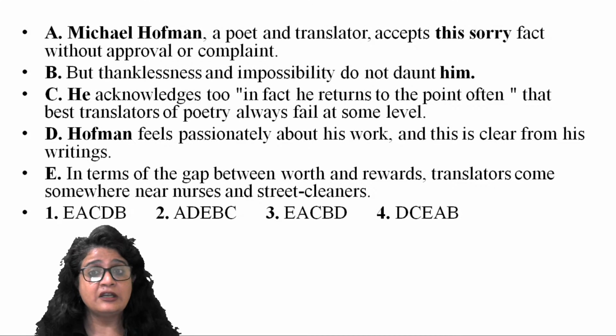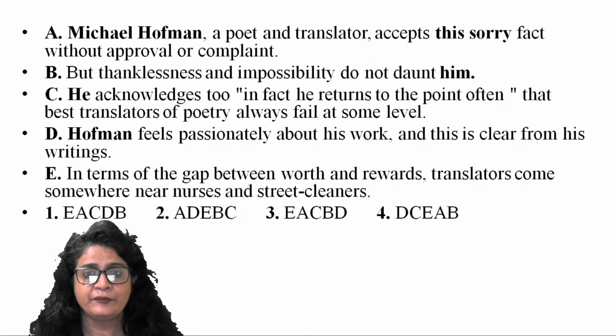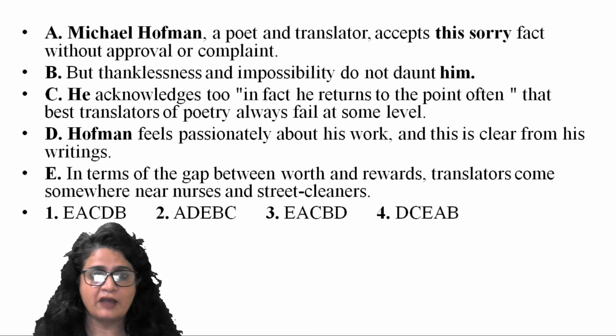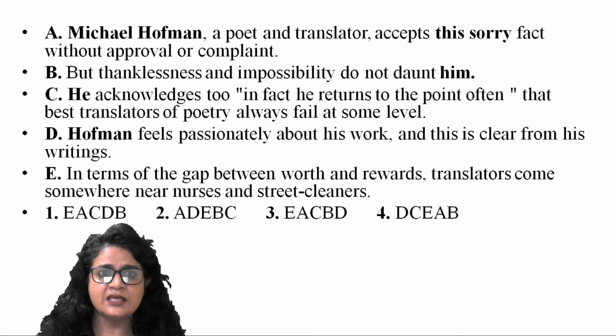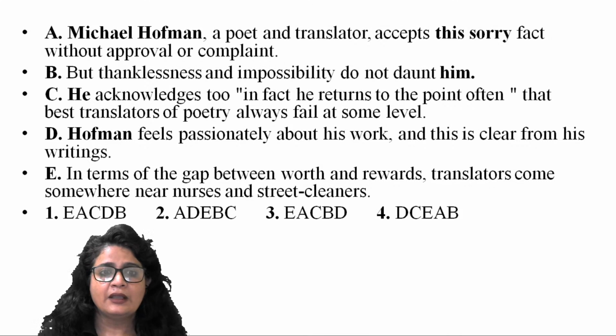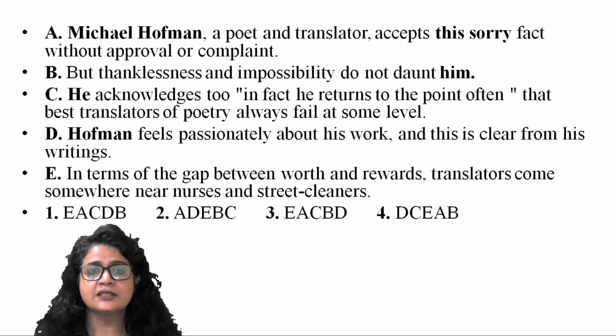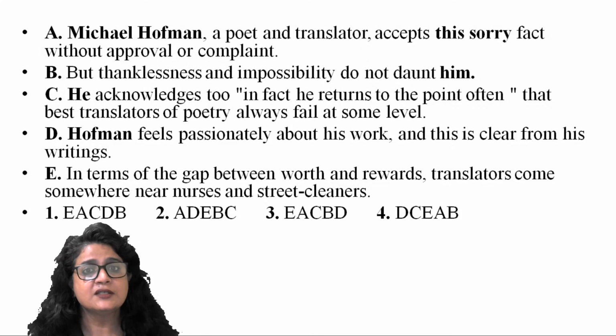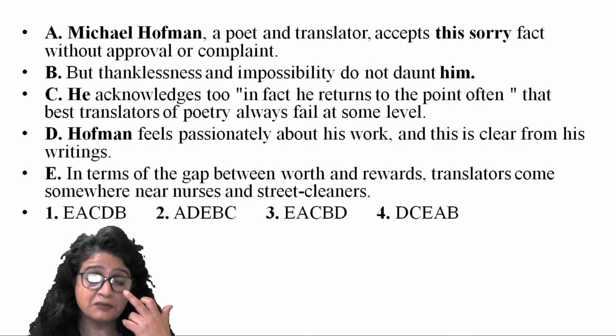That if the links are so clear, so obvious, it is definitely going to give you more challenge by choosing the last statement. Or B and D, or D and B, that's what you have to decide. But B says, "but thanklessness and impossibility do not daunt him," from Miss Michael Hoffman. And he feels passionately about his work, and this is clear from his writing, which sounds like a concluding statement.